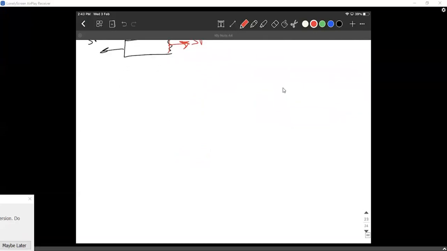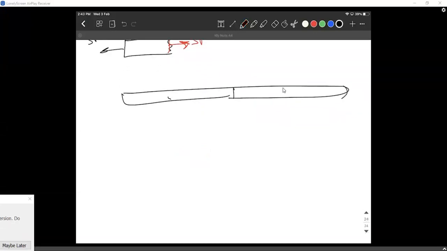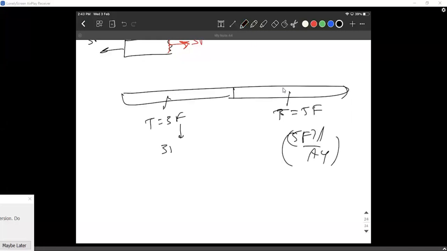So you have to take it as two separate rods, where here the tension is 3F, in this rod the tension is 5F. So separately 5F L by AY is the elongation here, 3F L by AY is the elongation here. That is how you need to solve this problem. It is very, very simple. Do you get it now?